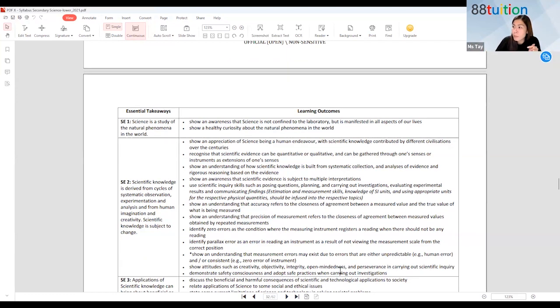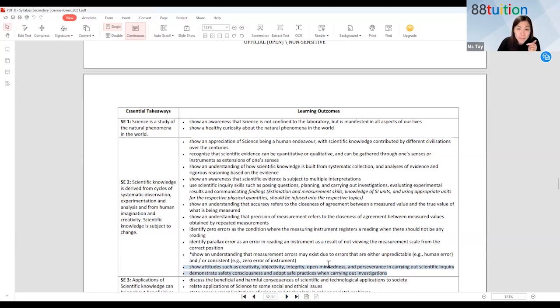And remember, I was telling you how all of you must have these good attitudes: creativity, objectivity, integrity, open-mindedness, perseverance. Correct. And then demonstrate safety, and adopt safe practices when you are doing investigation. So these are all the expected.